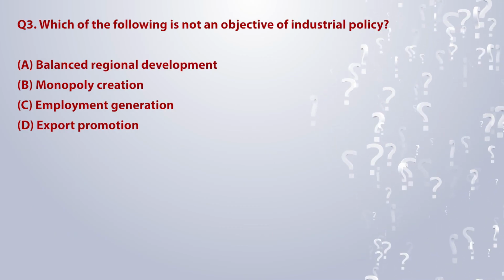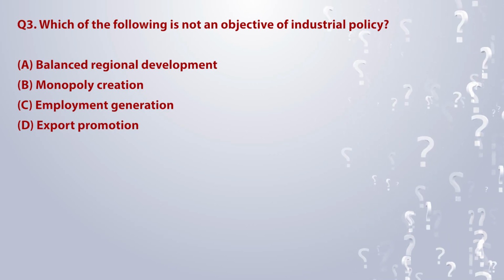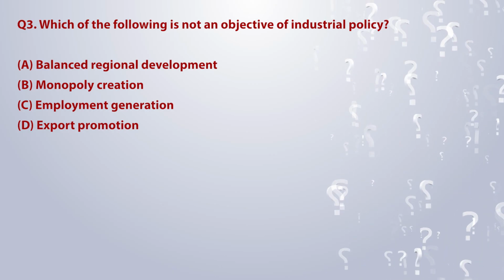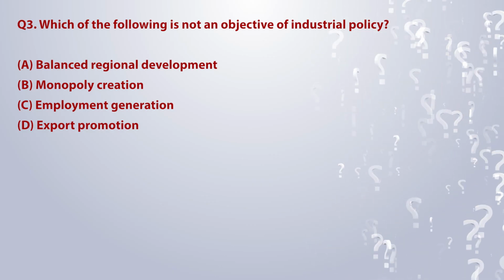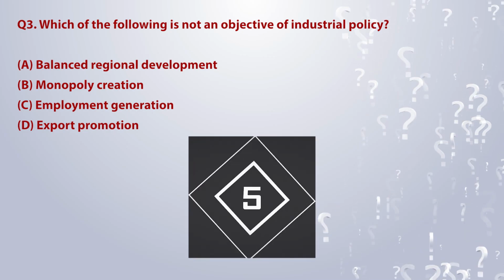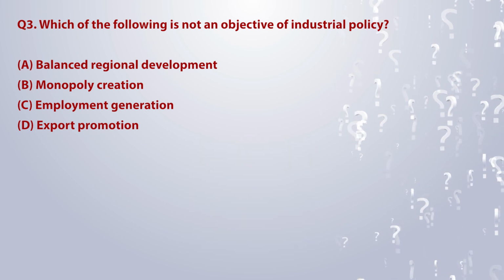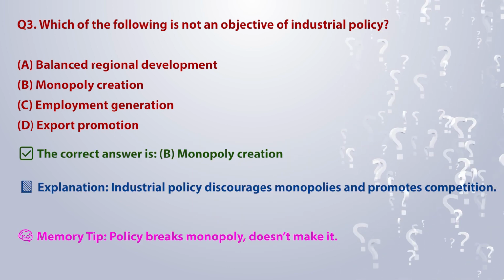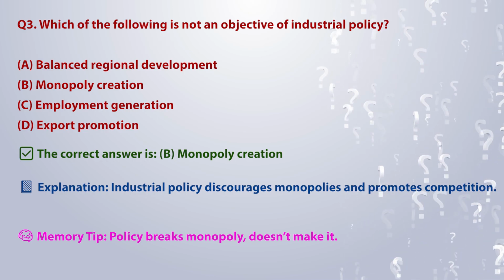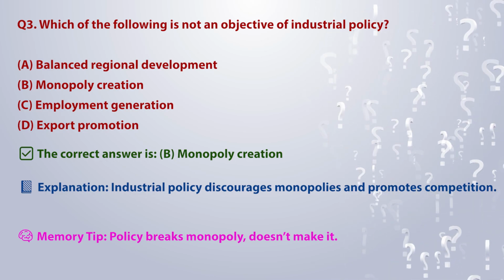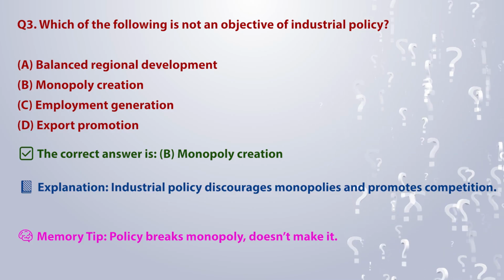Which of the following is not an objective of industrial policy? A. Balanced regional development. B. Monopoly creation. C. Employment generation. D. Export promotion. The correct answer is B. Monopoly creation. Explanation: Industrial policy discourages monopolies and promotes competition. Memory tip: policy breaks monopoly, doesn't make it.